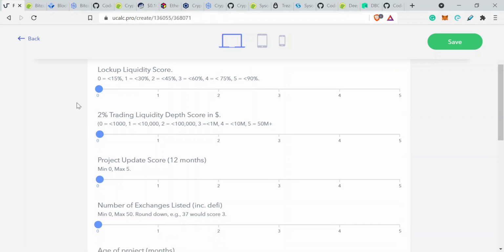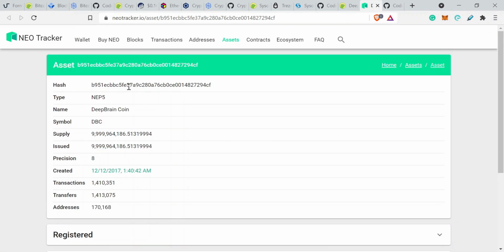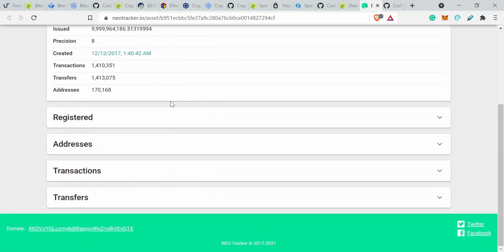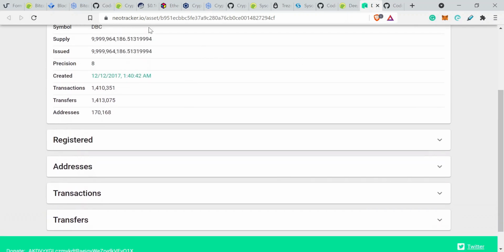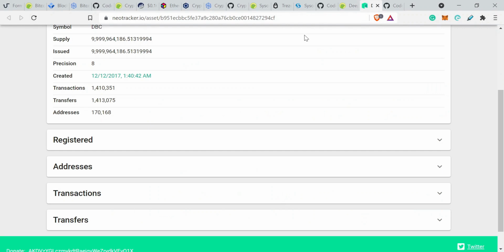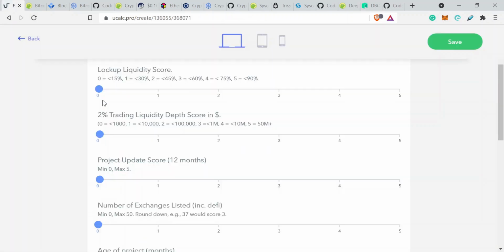We've got lockup liquidity score. As far as I'm aware, you don't need to lock up your Deep Brain Chain, but you can look on the Neo tracker, because Deep Brain Chain is a Neo chain token. And if you wanted to actually delve in a little bit deeper, you could find out a little bit more information. Unfortunately, the software that I was using to analyze Bitcoin doesn't actually have Deep Brain Chain listed. So in this case, when you can't find the information that you need, or if it doesn't seem to be available, you can just put 0. So no lockup or no information is 0.